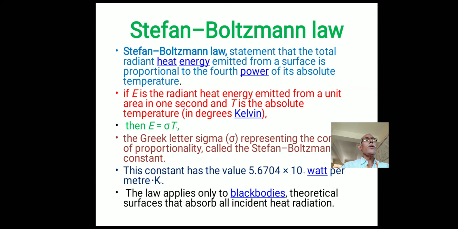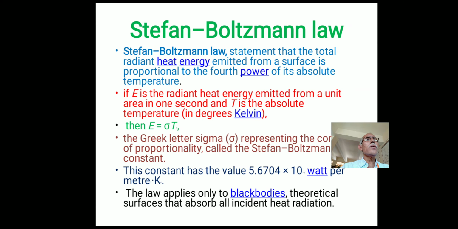We know different laws are related to heat transfer. Fourier's law of heat conduction is related to conduction, Newton's law of cooling is related to convection, and the Stefan-Boltzmann law is related to radiation.